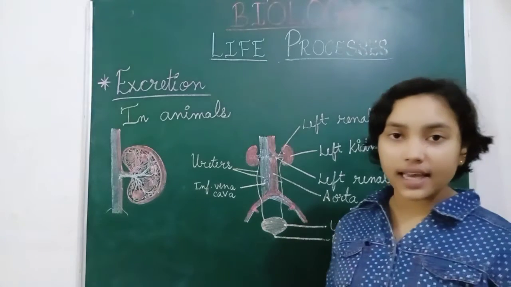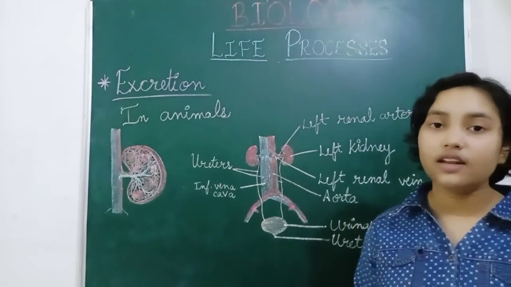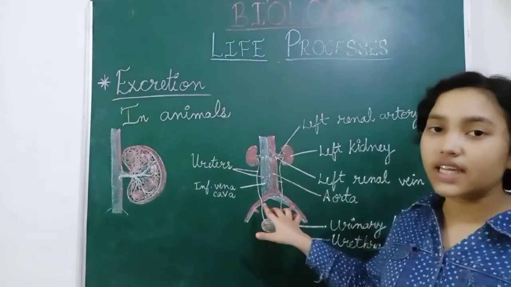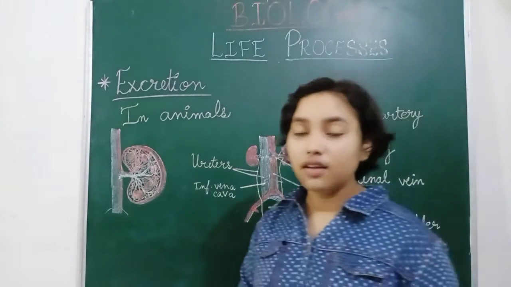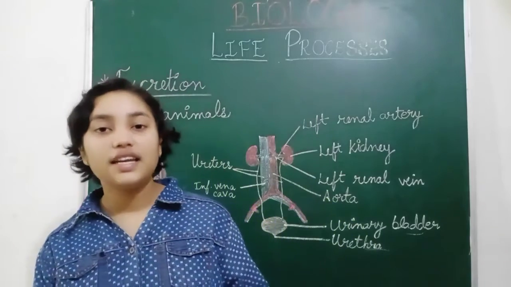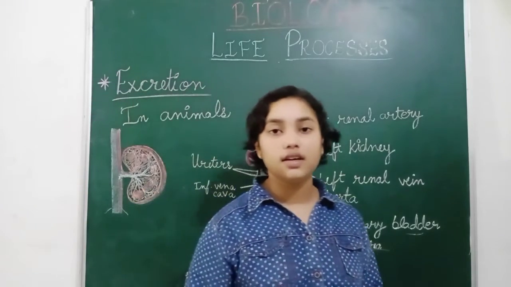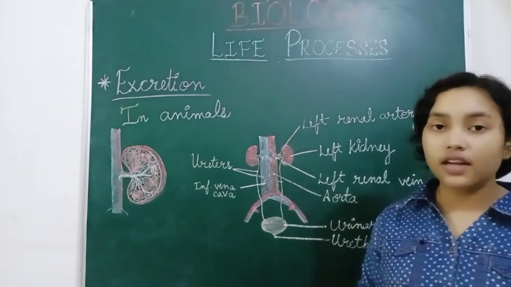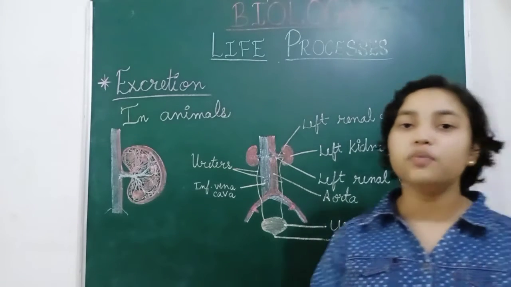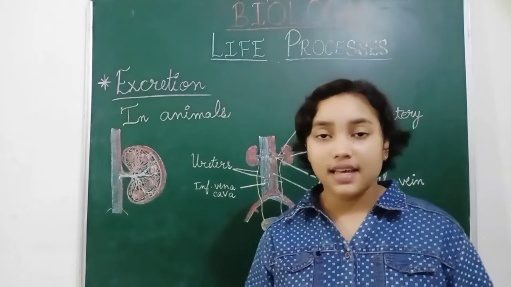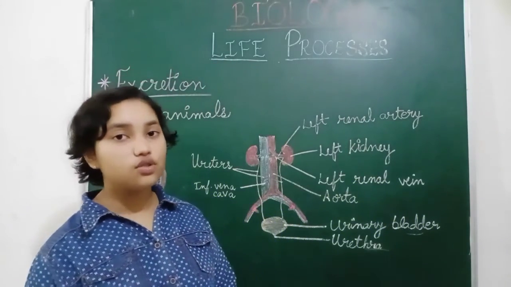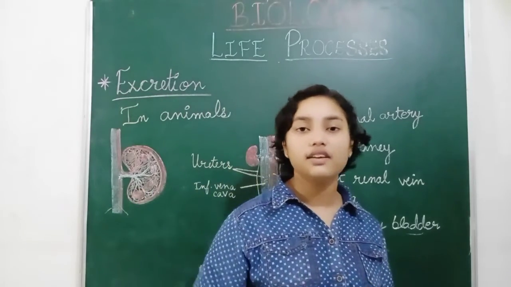If both the kidneys fail or get damaged, then what happens? The nitrogenous waste, amino acids, uric acid, and urea will build up in our body and cannot be removed. And if this waste is not removed, then we can die also. So it is very important to remove that waste.